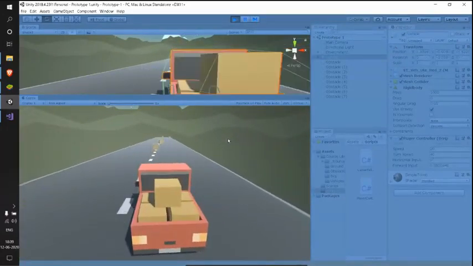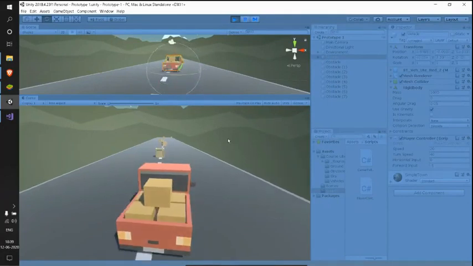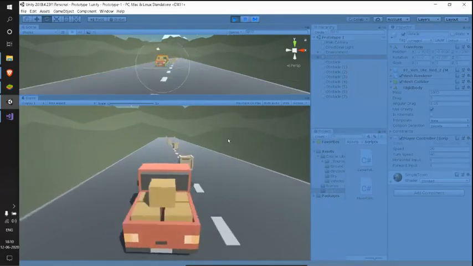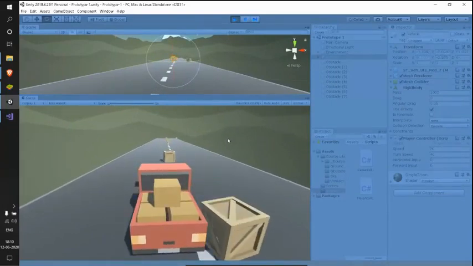So with this, we are done with our player controller. We have our player controller as we need it. We are able to move it forward and backward, and we are able to rotate it in the way we wanted. So this is the kind of player control we wanted.